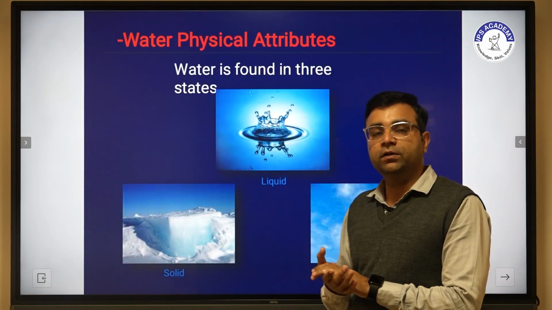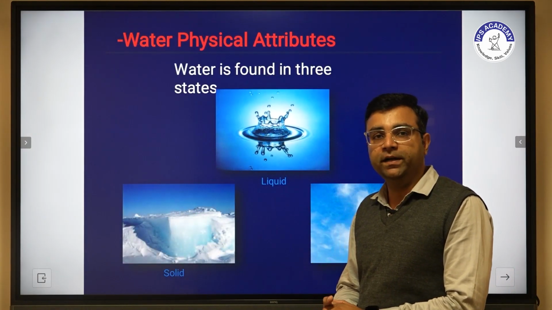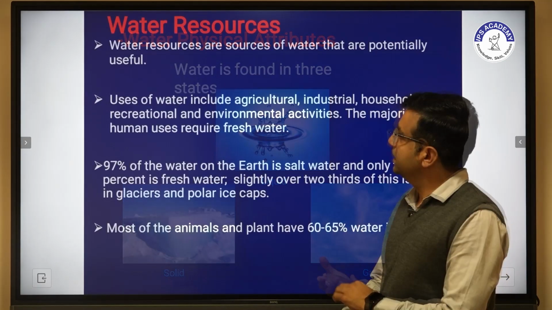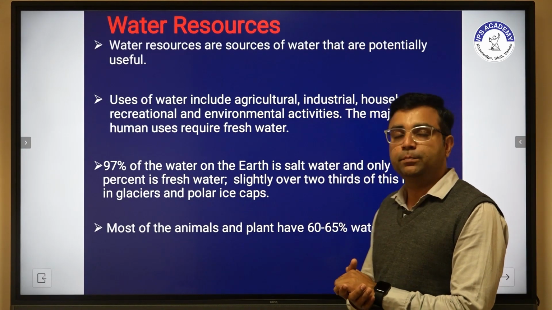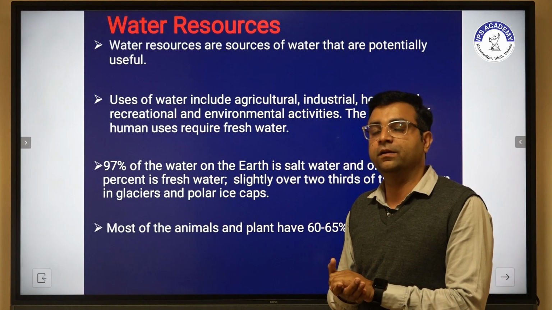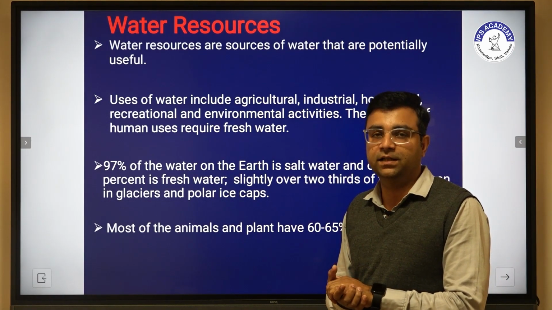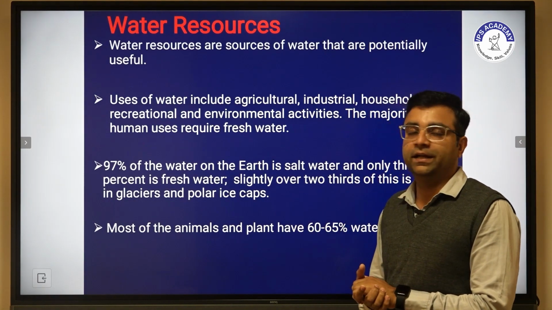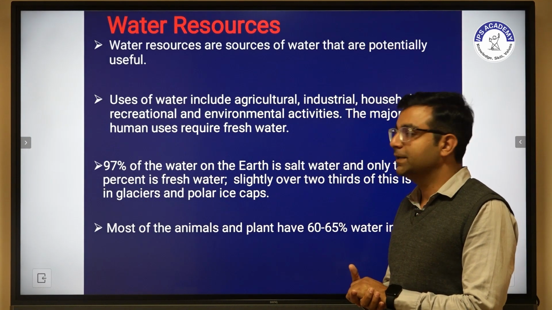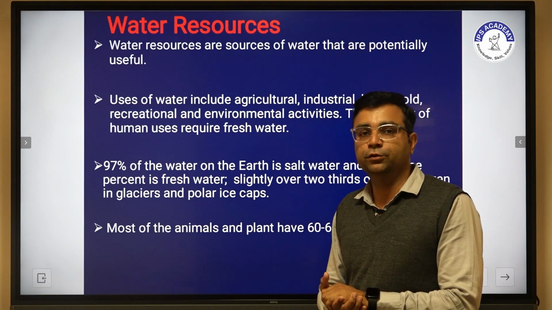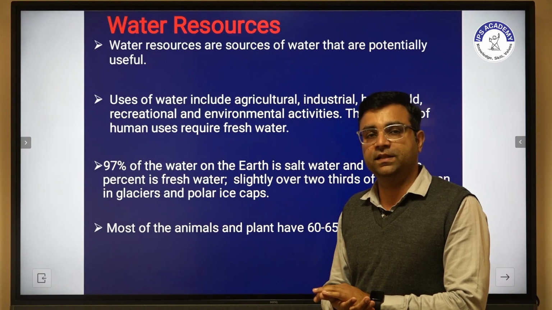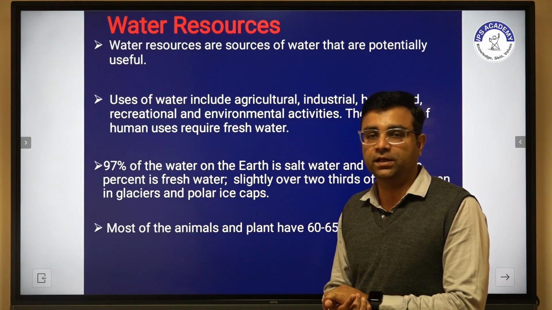Basically water is found in three states: one is liquid, one is solid, and another one is gas. As a water resource, water is potentially useful. As uses of water, we use water in agriculture, in industry, in household, recreation or environmental activity, and the other major use of water is human requirement, for which we require fresh water.